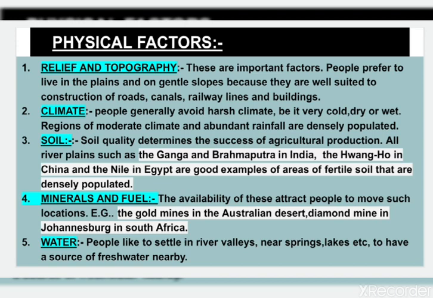Point number 4, minerals and fuel. The availability of these attracts people to move to such locations, such as the gold mine in the Australian desert and the diamond mine in Johannesburg in Africa. And the fifth point is water. People have liked to settle in river valleys since ancient times, so it is good that they always have a source of fresh water nearby.